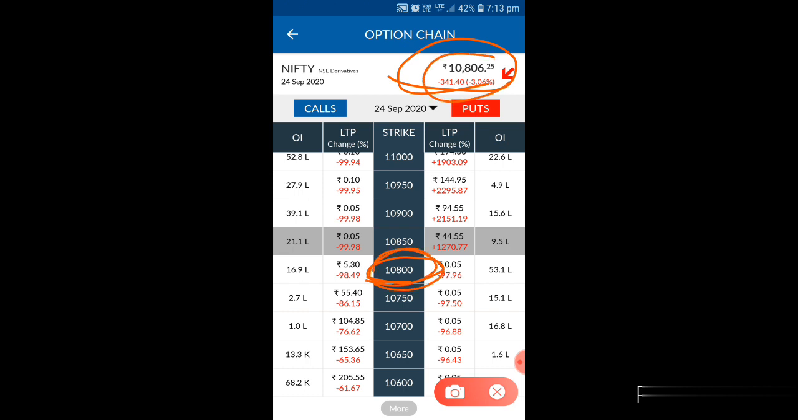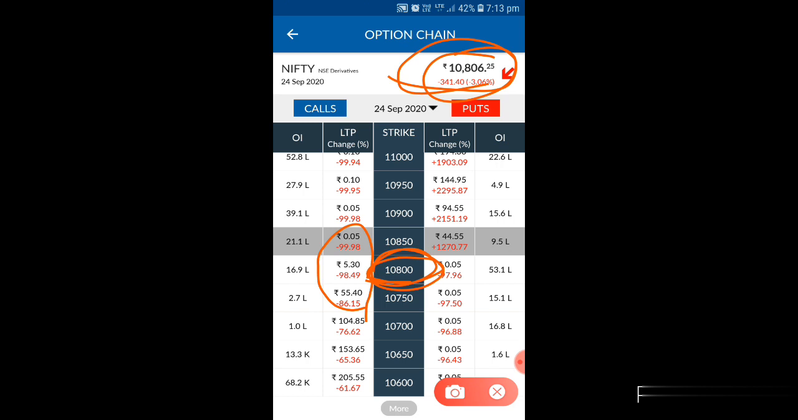So the Nifty's future value you can see here, it is 10,800. So based on that, you have to identify which call option you are going to take or which put you are going to trade. Whenever you are going for trading, always select nearby the strike rate. If you are going for the call side, you have to select nearby the strike rate. Here you can see this area you have to select.